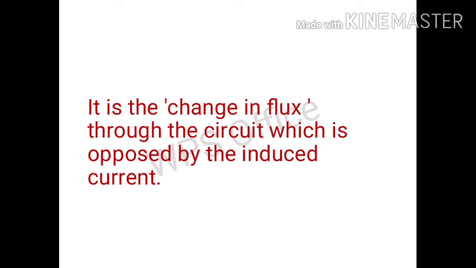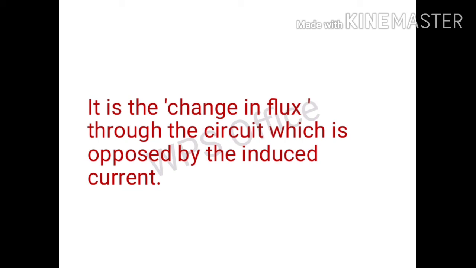Lenz's law follows directly from the conservation of energy. Suppose the induced current helped the change that causes it, then the induced current and magnetic flux through the loop would lead to infinite growth. The induced current would go on increasing, producing Joule heating effect without any extra cost, and this would be self-sustaining.